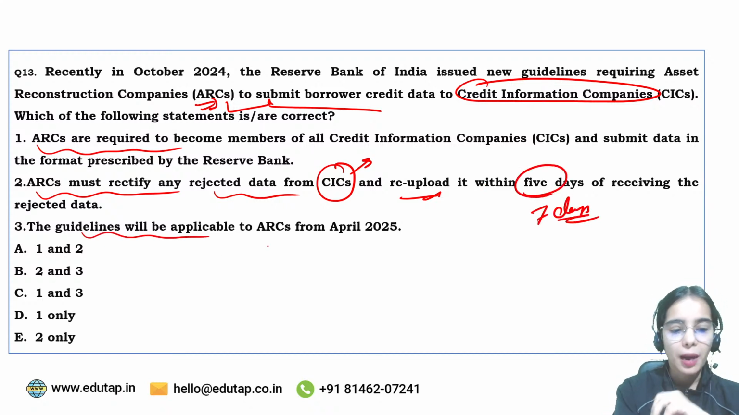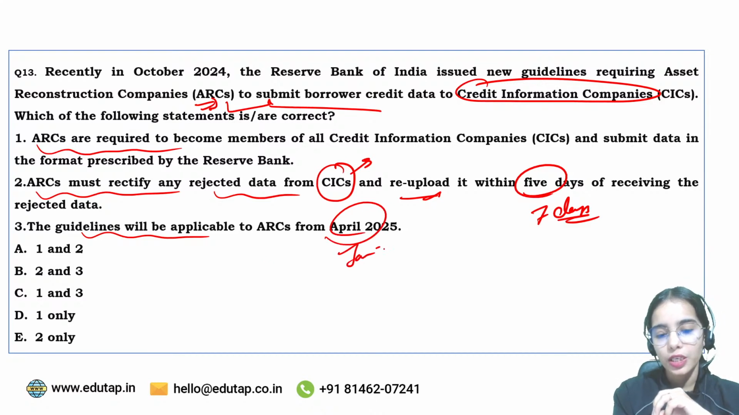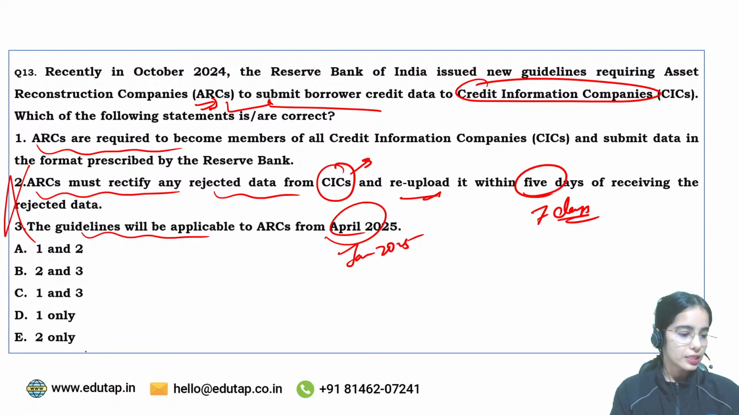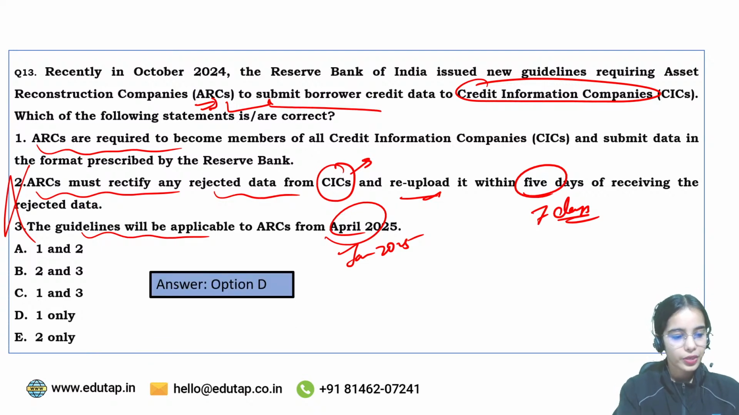The guidance will be applicable to ARCs from January 2025. So here the second and third are wrong and only one is correct. So D is the answer here.